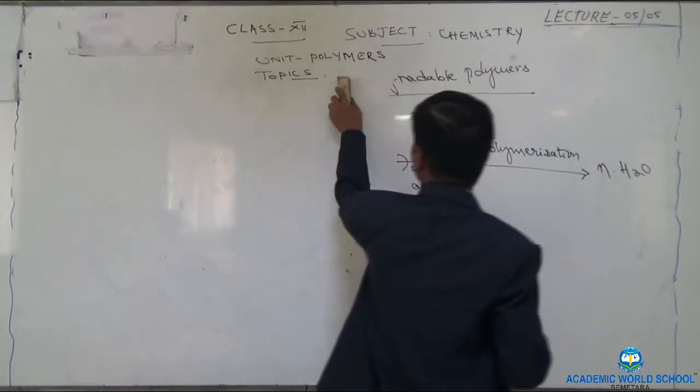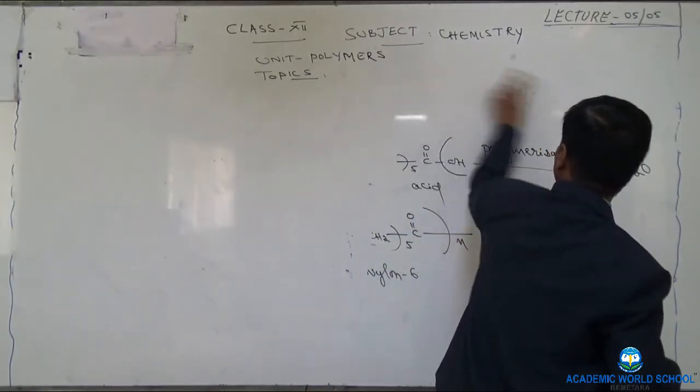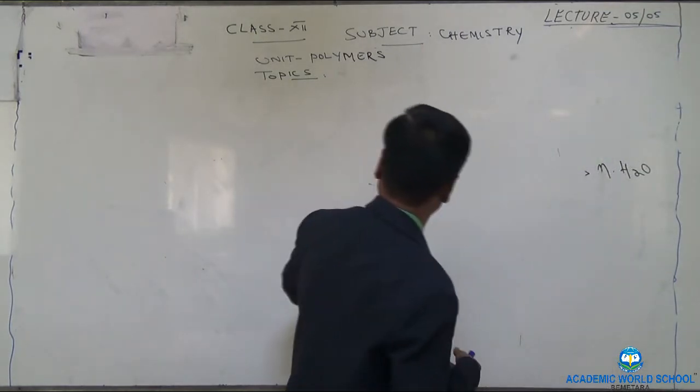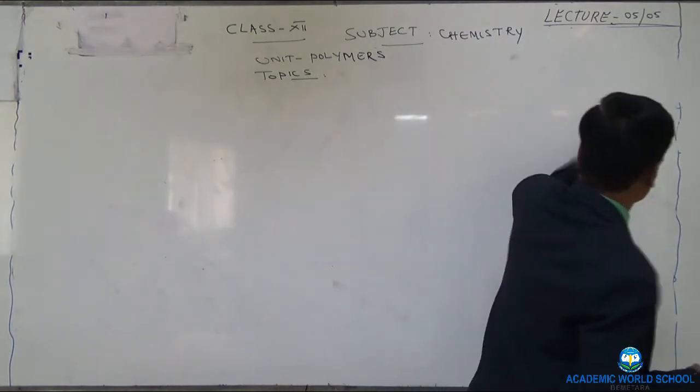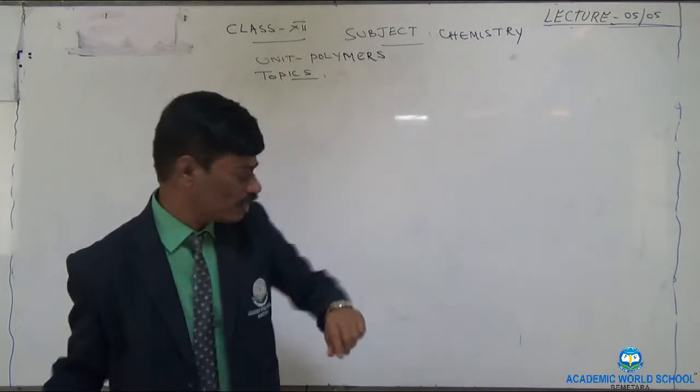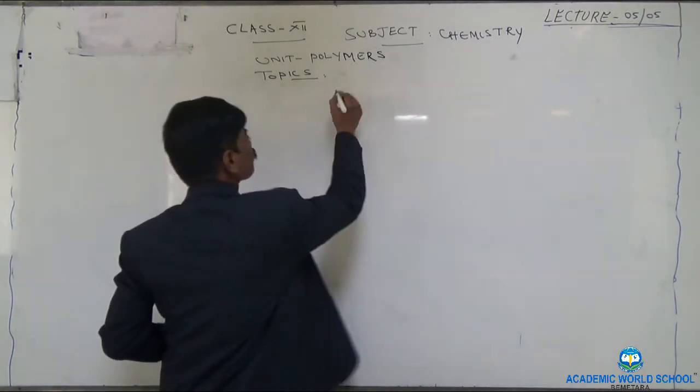Next, today's last topic, that is commercially important polymers. Means these polymers are very important in the market.